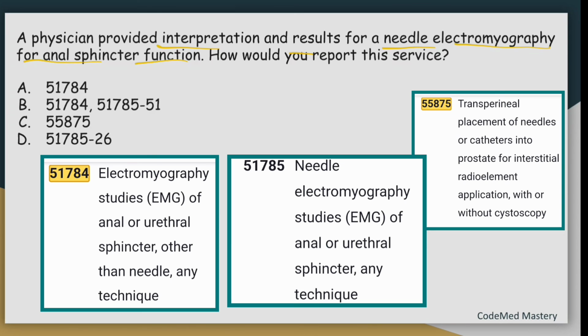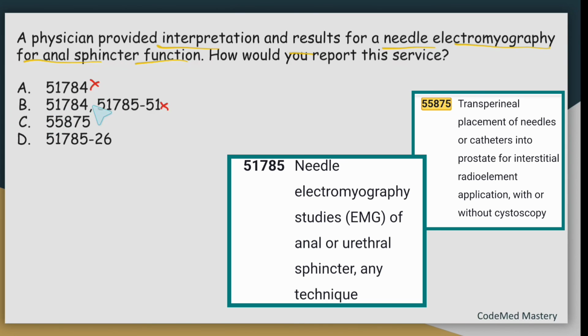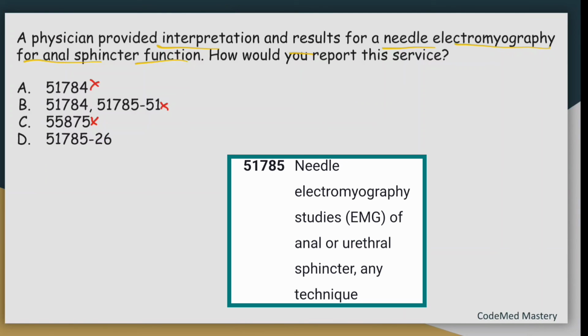We'll eliminate other options. 51784 is wrong because that is for electromyography studies of anal or urethral sphincter other than needle. But in the scenario they have mentioned needle electromyography, right? So we cannot code other than needle. That is 51784. Eliminate option A and option B also, because if one code is wrong, the entire option will be wrong. And option C 55875 is for transperineal placement of needles or catheters into prostate. So that is also not matching with the scenario. So eliminate option C. The right answer is option D.